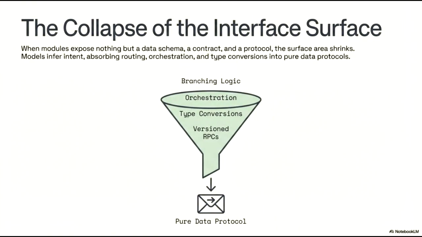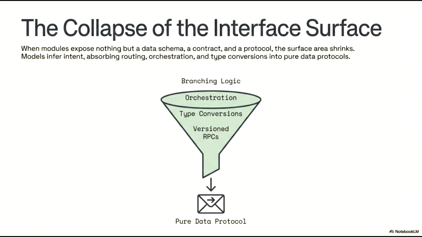The collapse of the interface surface represents a fundamental paradigm shift in how we architect software interactions. Historically, modules have been burdened by an expansive interface surface area, requiring developers to manually manage complex branching logic, orchestration, and repetitive type conversions. However, as we move toward a model-driven approach, this surface area dramatically shrinks.